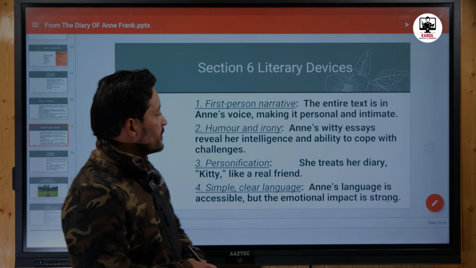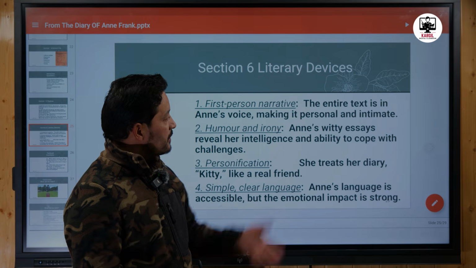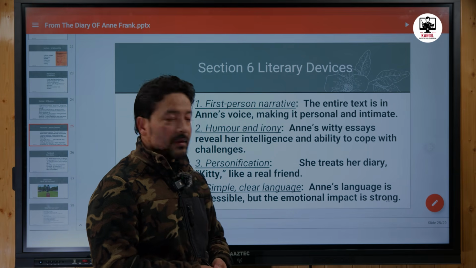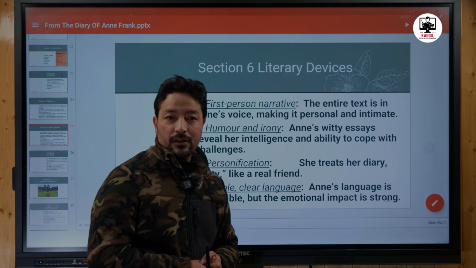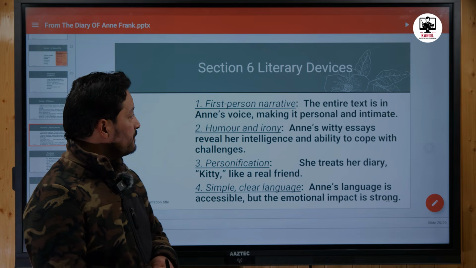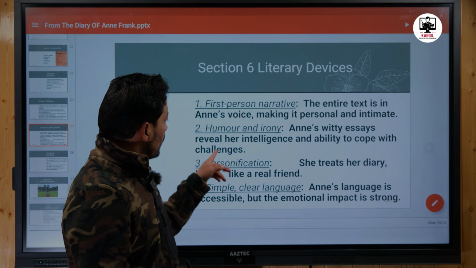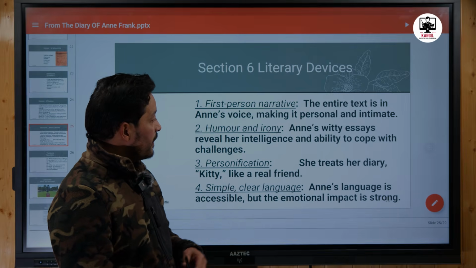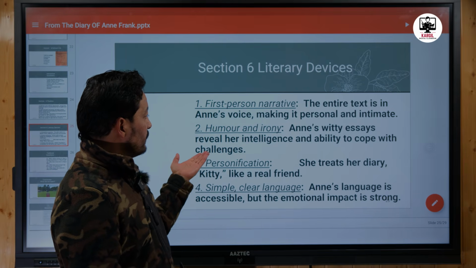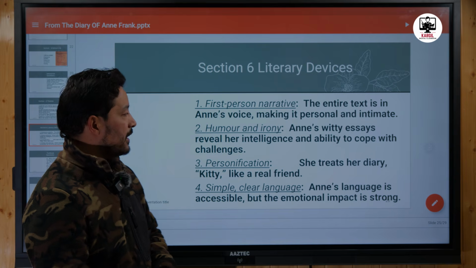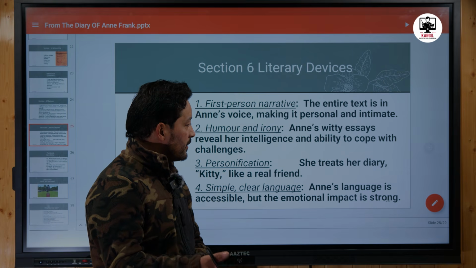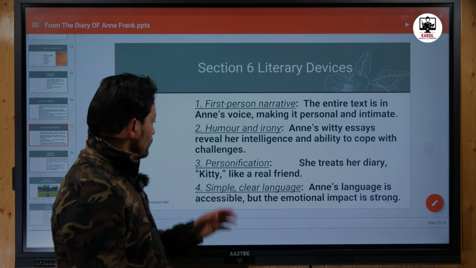And then we have some literary devices she has used in the diary. The first one is first person narrative. As we know, the entire text is in Anne's own voice, making it personal and intimate. So the literary device of first person narrative has been used. And the second one is humor and irony. As we know, Anne's witty essays reveal her intelligence and ability to cope with the challenges.